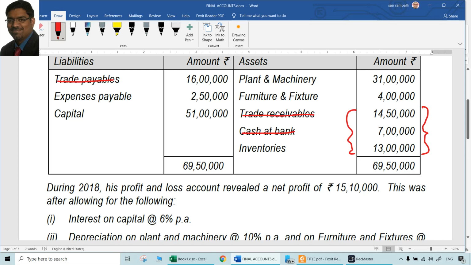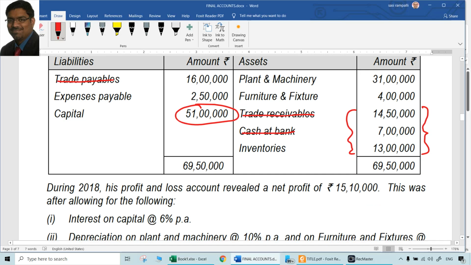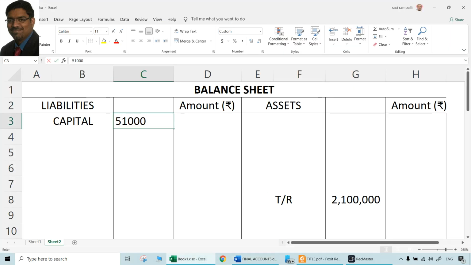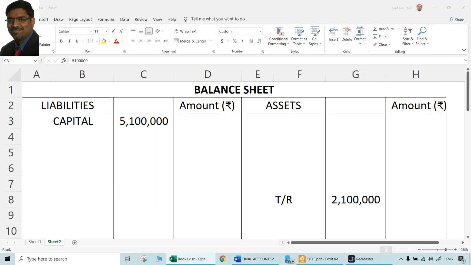But the point is, the items like capital, it will start with that only, because the year started with 51 lakhs rupees capital. A lot of changes would have happened during the year, but certainly the capital starting point is the same amount. So we can straight away take this 51 lakhs in our closing balance sheet also, but not as a final amount, but as a beginning amount. We will do some additions and deductions to this according to the information. Then we will get the final amount of capital at the end of the year. But this is the capital at the beginning of the year for sure, according to the opening balance sheet. So we can directly take that 51 lakhs capital.